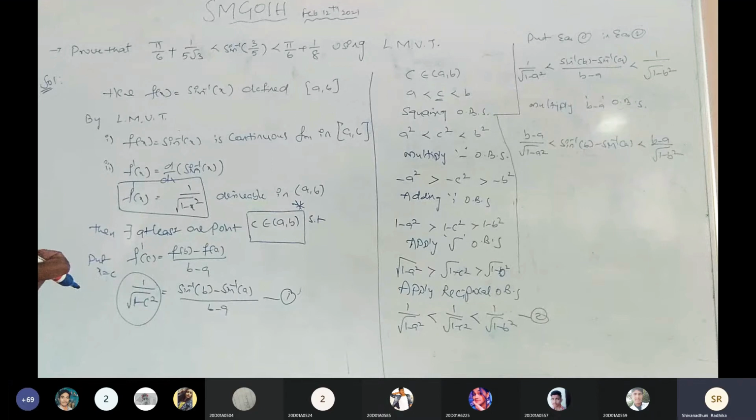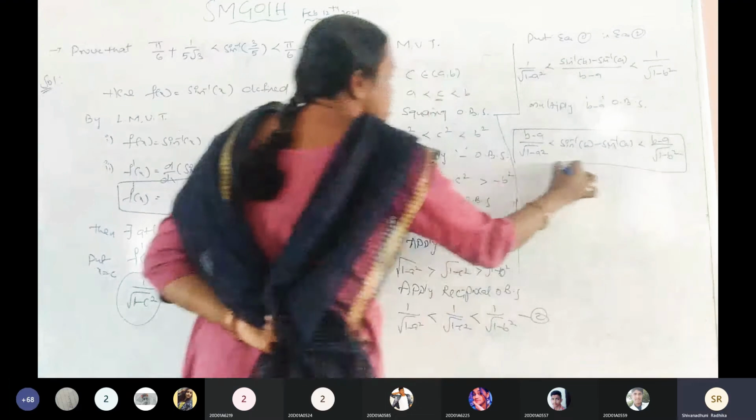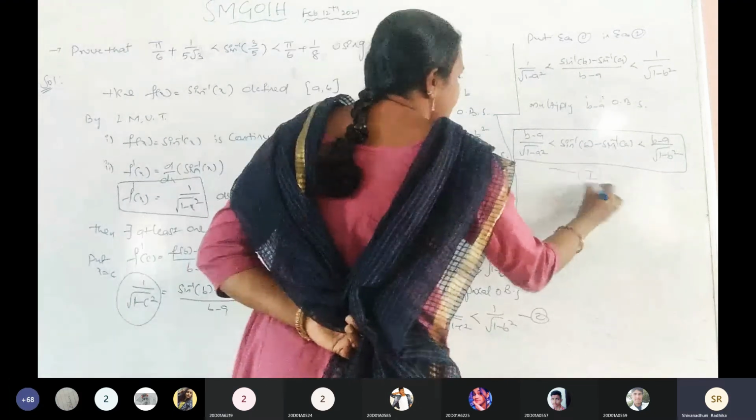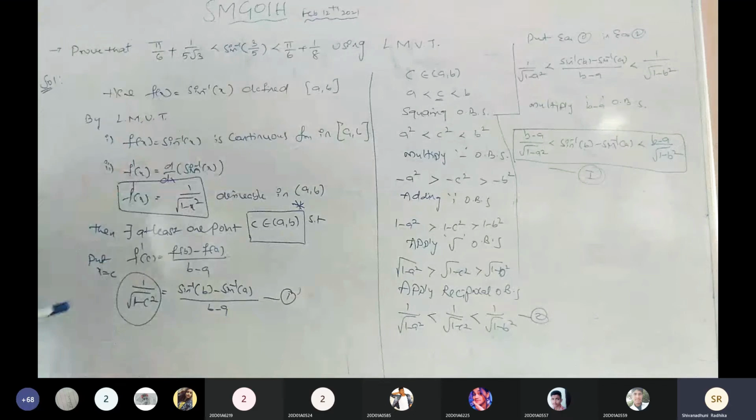No doubts, ma'am. Okay. Now this is the main thing. This is the inequality. By using this inequality, say Roman number 1, we need to show this inequality. Choosing of the a comma b values. Already I explained in the previous class about the tan inverse problem. What is the process for choosing a comma b? Tell me.